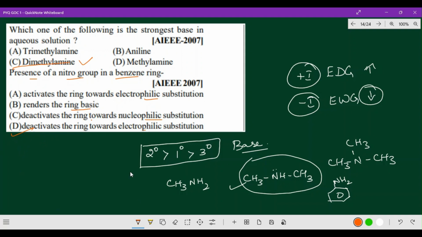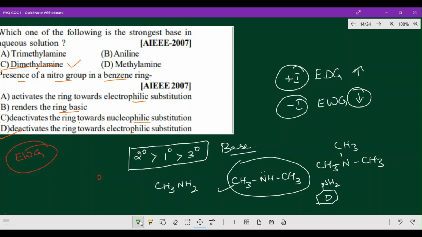Why? Because nitro group is an electron withdrawing group. Here benzene is connected with the nitro group. The electron withdrawing group pulls the electron away from the benzene ring.